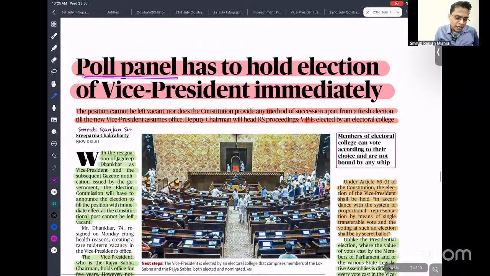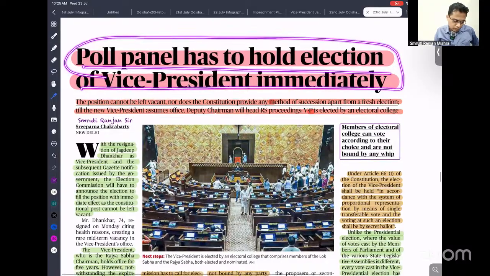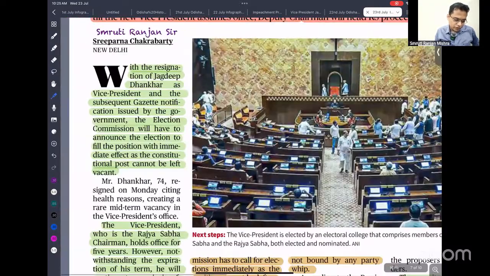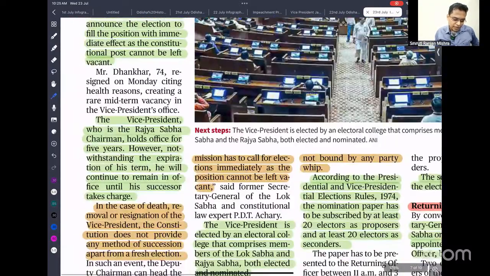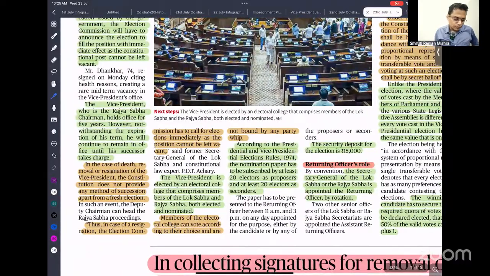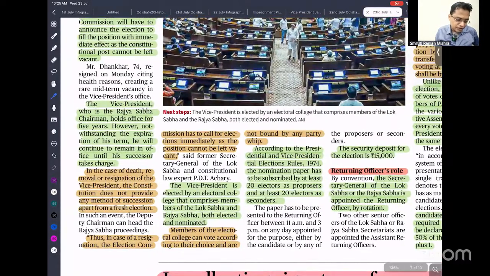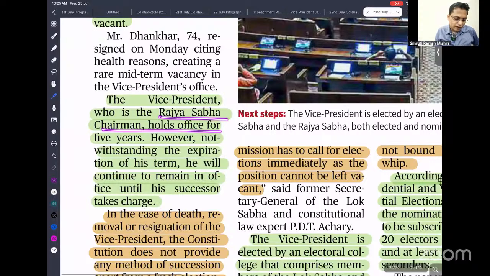So the poll panel has to hold the election of the vice president immediately. Here this article is very good. Recently we have seen that our vice president resigned. So you know that the vice president, who is the Rajya Sabha chairman, holds office for a 5-year term. However, notwithstanding the expiration of the term, he will continue to remain in office until his successor takes charge. Though the term of office is 5 years, if there is no successor, in that case the vice president can continue to hold this post for more than 5 years also.